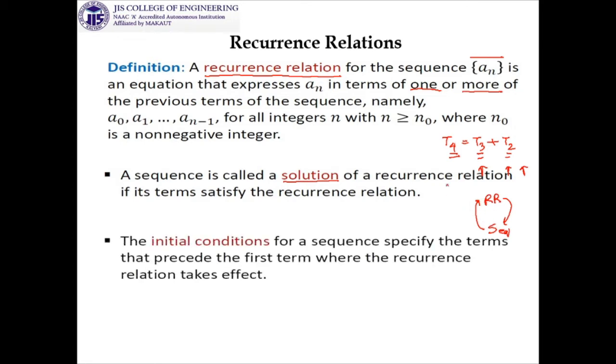So the initial conditions, like in the previous problem, T0, T1 were given or you calculated them. The initial conditions for a sequence specify the terms that precede the first term where the recurrence relation takes effect. Otherwise, you can't continue your steps with some finite answer.